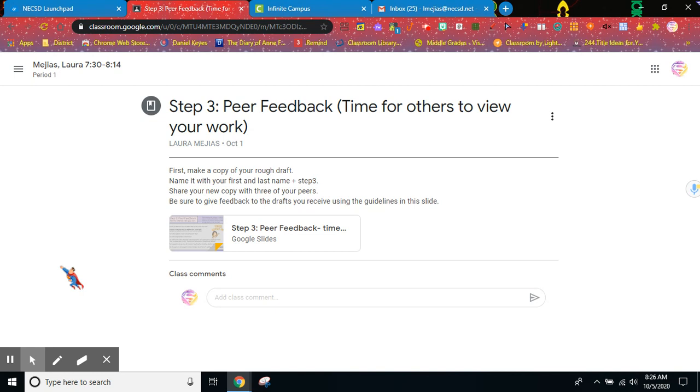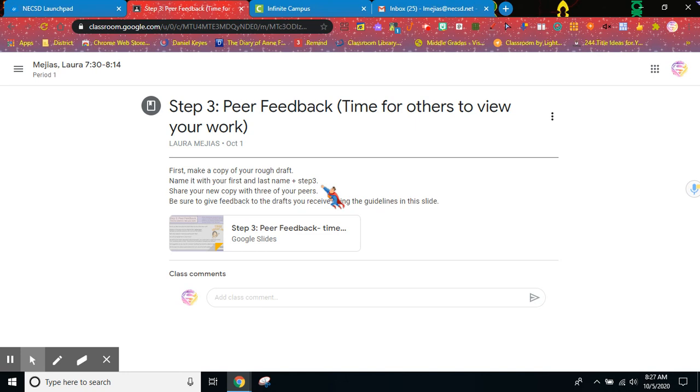And you want to name it with your first and last name and maybe add something like step 3 or peer feedback to it, just so that it identifies that this is your copy for the peer feedback stage. You're then going to share your new copy with 3 of your peers. You all had an opportunity to choose the groups that you wanted to work in for our breakout rooms.